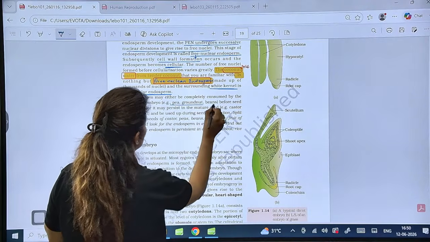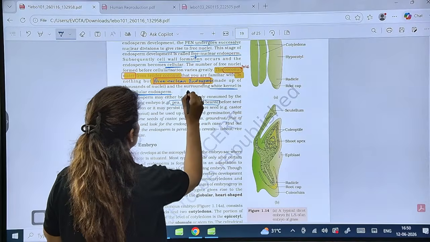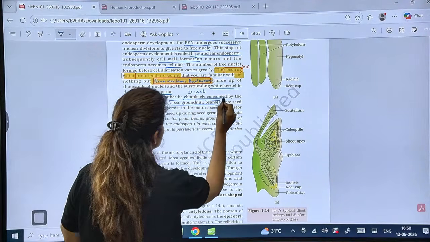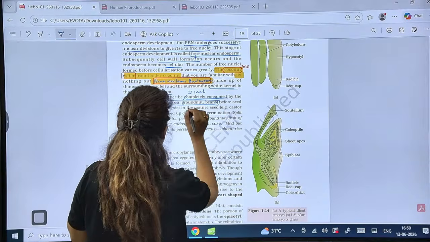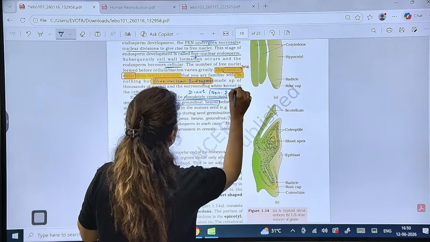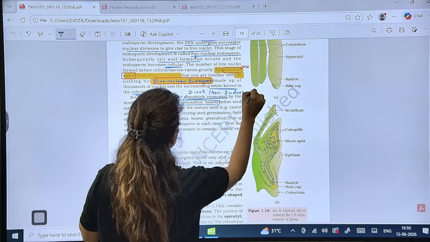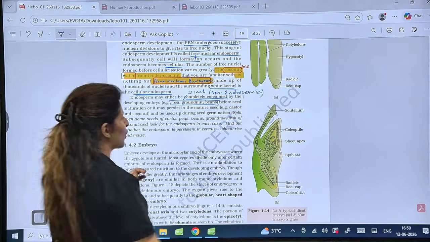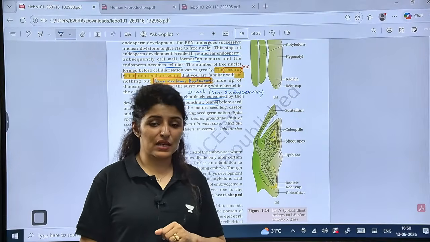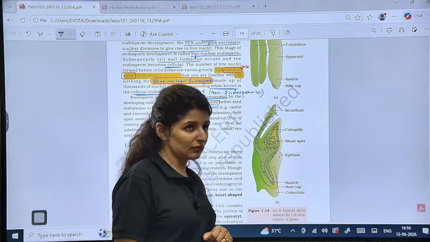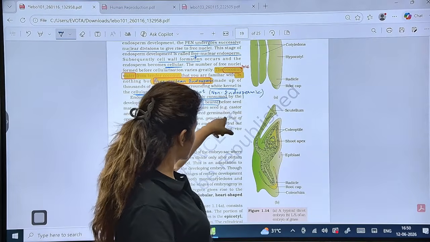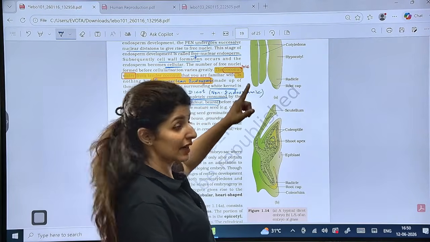Is that clear? Now see, endosperm may be completely consumed or can be persistent. So pea, groundnut, beans, these are all dicots, and we have already read that in dicots it is completely consumed. So the dicot seeds are always non-endospermic seeds, with few exceptions. Let me know the exception in the chat or in the comment section. Name the dicot. We have discussed this in the previous session in morphology. Which dicot seed is endospermic in nature?